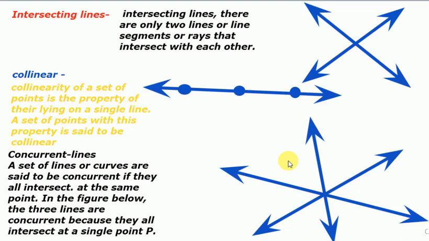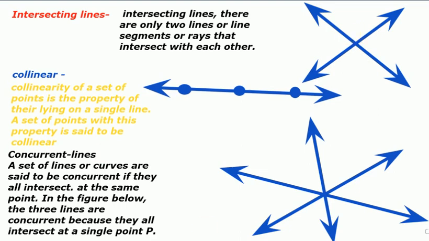So the first term is intersecting line. What is an intersecting line? As you can see in the definition, there are only two lines, line segments or rays that intersect each other. If two lines intersect each other, then we will say that these two lines or line segments are intersecting at a point. That point will be called the intersection point, and the lines are intersecting lines.